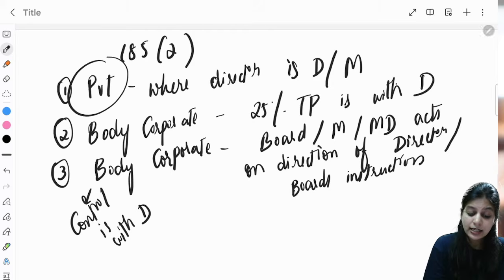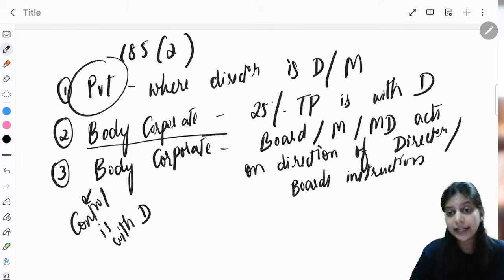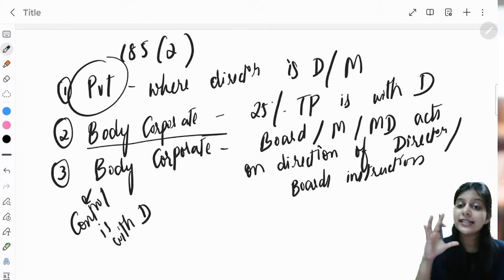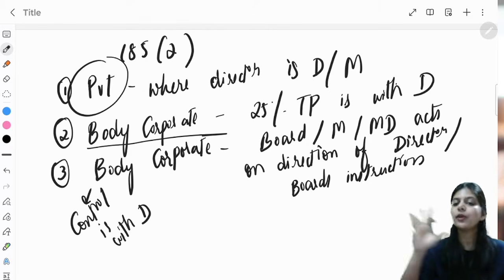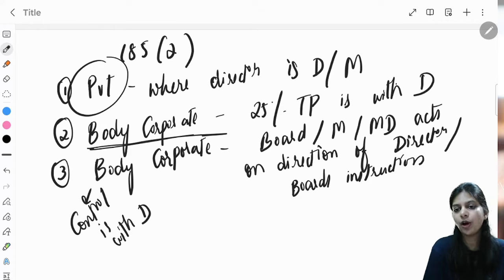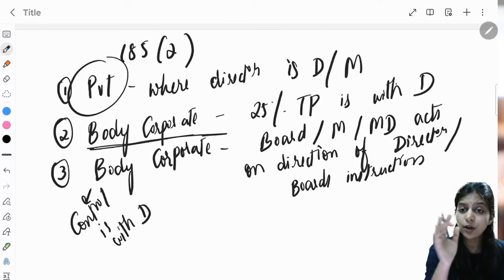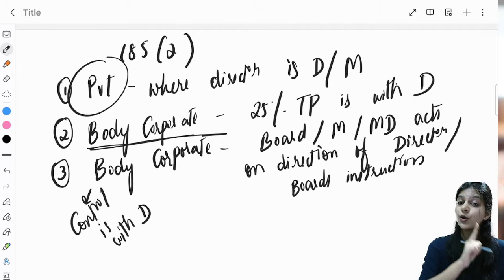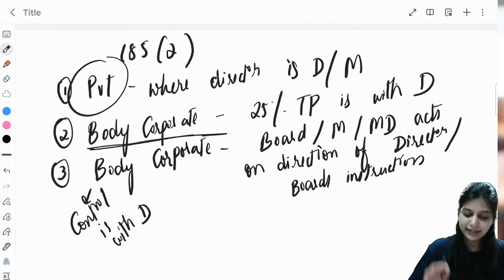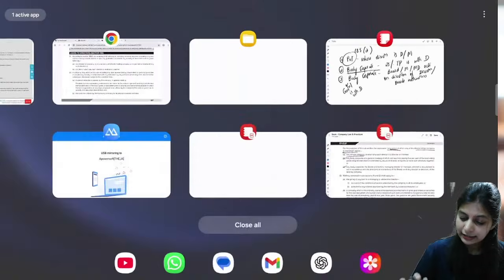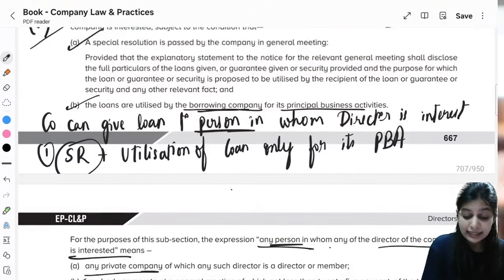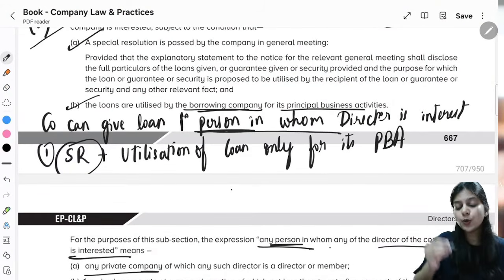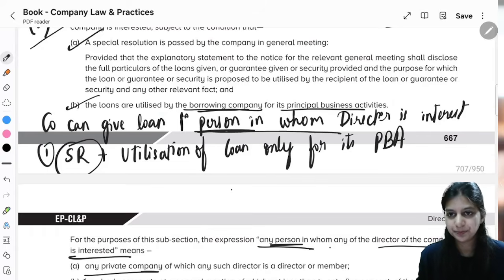Clear? Now next is the body corporate. The director of that company holds at least 25% of the total voting power of that body corporate. Third, a body corporate. Controlling of that body corporate is with whom? Controlling is with the director. At that time you can tell that this person in whom director is interested.